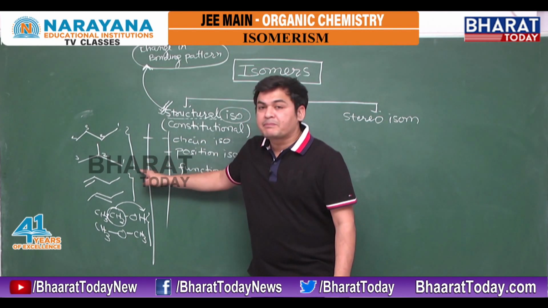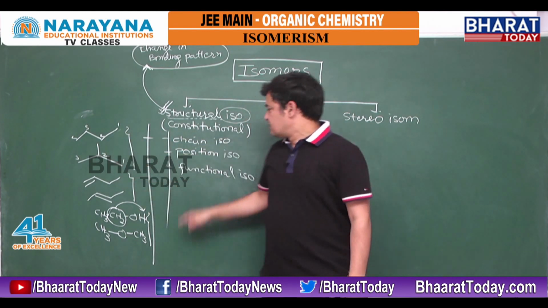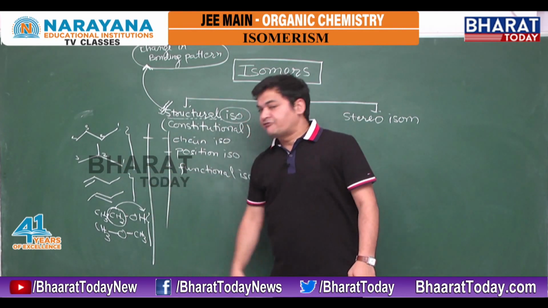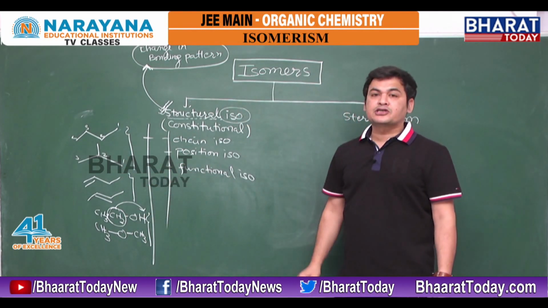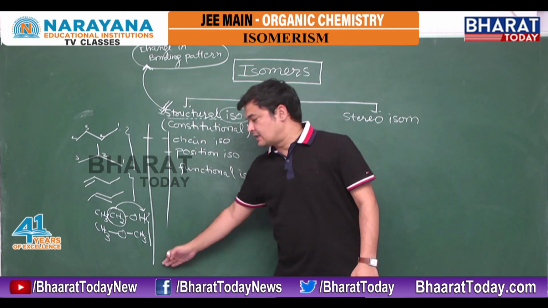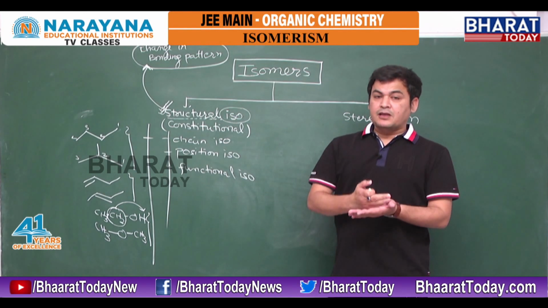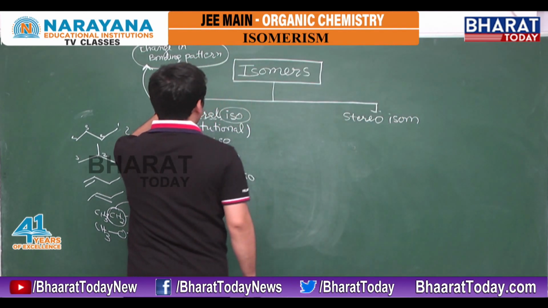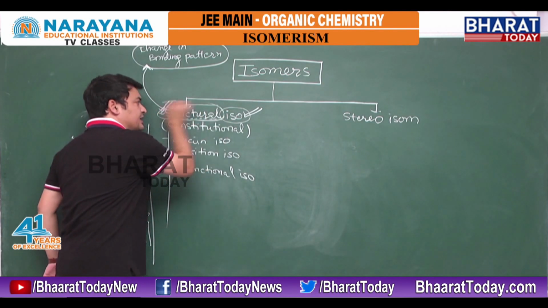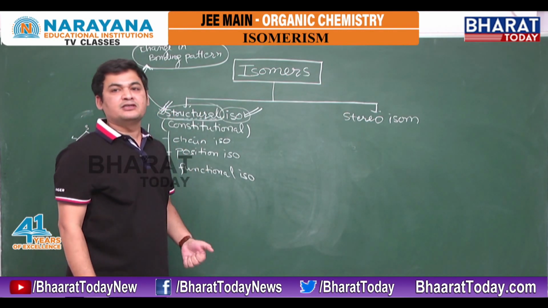By changing the bonding pattern, if the length of the chain changes, they are called chain isomers. If the position of the double bond is changing, they are called position isomers. If our functional group is changing, they are called functional isomers. The point is that structural isomers means the same formula, but the term written initially is only showing the difference in property.